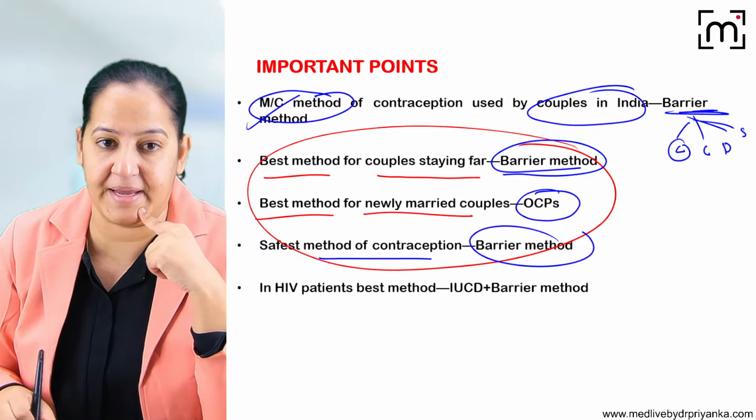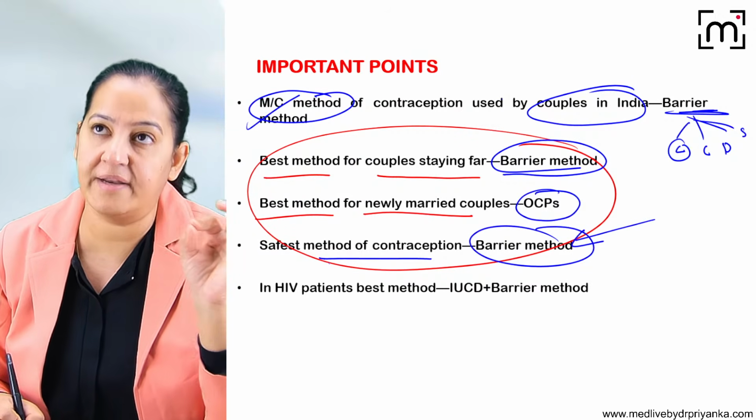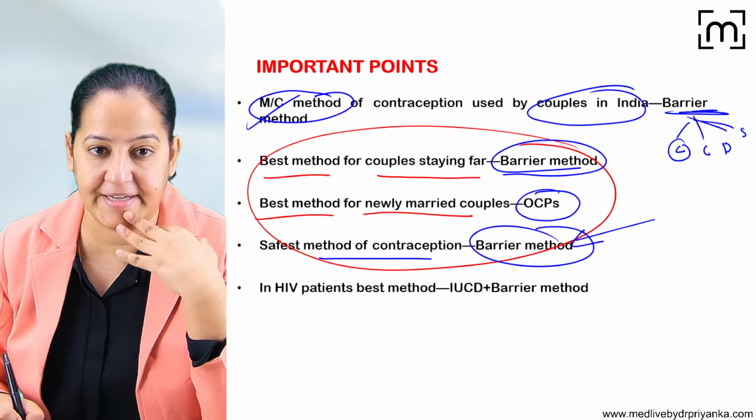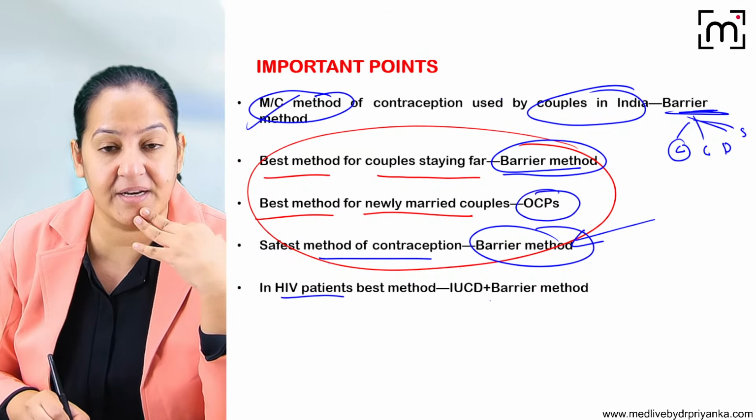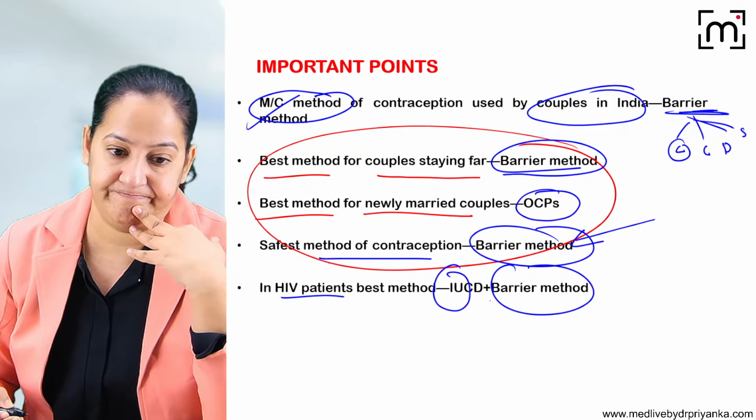Safest one is the barrier method. They don't have any side effect. Only at the time of the sexual intercourse, they are applied. And in HIV, the best method is IUCD plus barrier. That is the best in HIV.